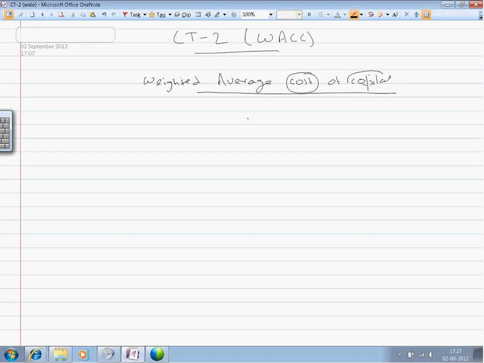That is, cost and various sources of raising funds for any organization. Primarily, sources of funds can be classified into two: first, debt, and the other being equity.